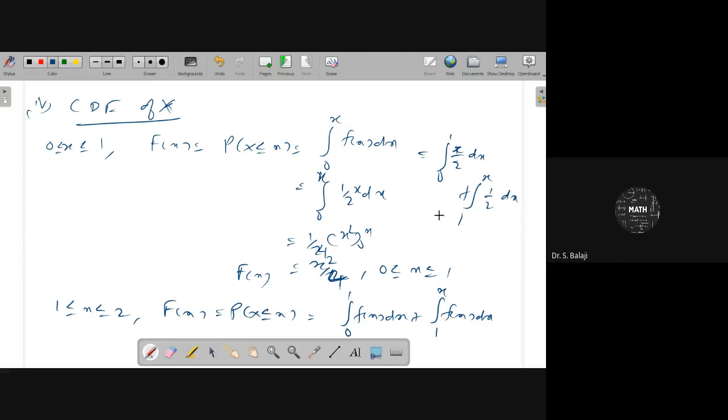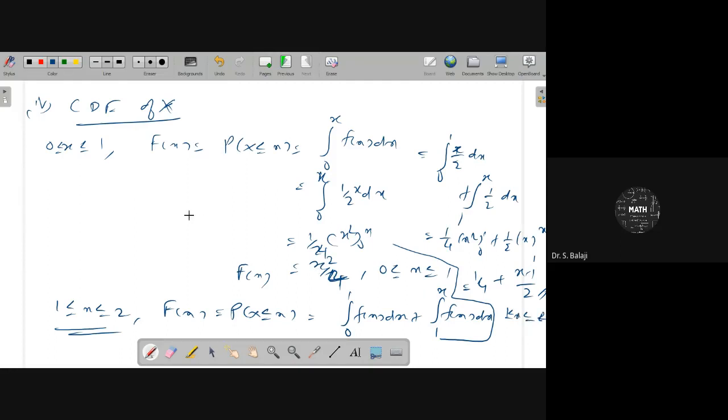So what you get is 1 by 4 x square from 0 to 1, plus 1 by 2 x from 1 to x. Therefore it will be 1 by 4 plus (x minus 1) by 2. This is for 1 less than or equal to x less than or equal to 2.